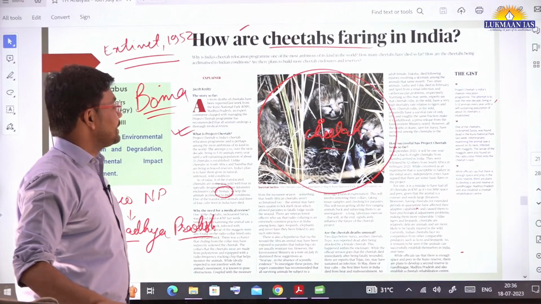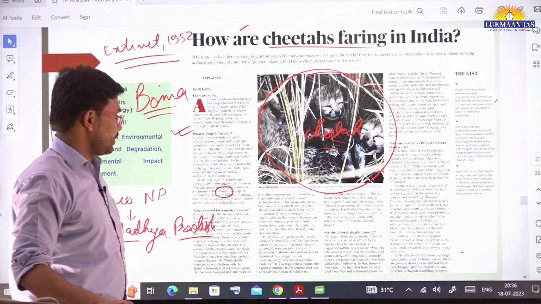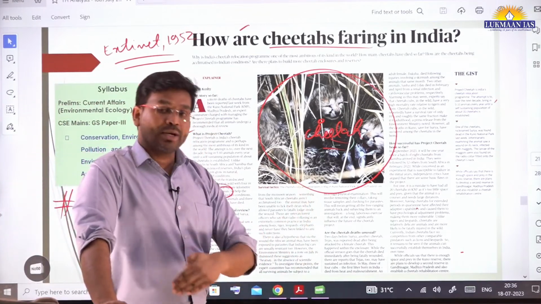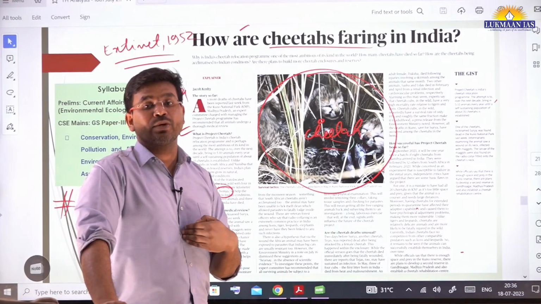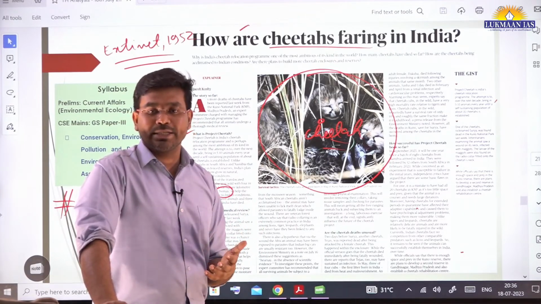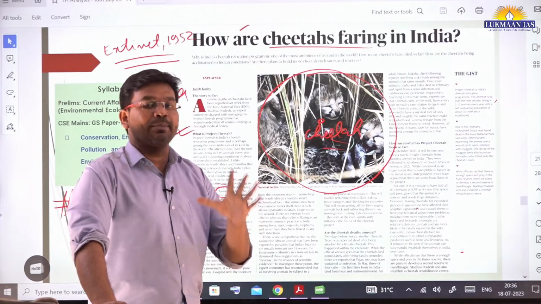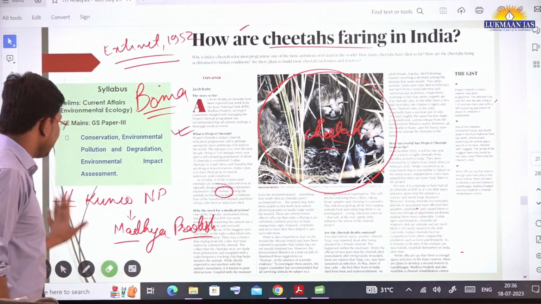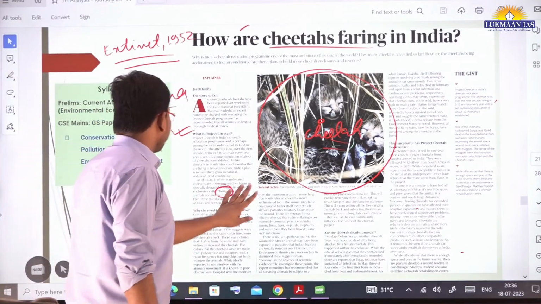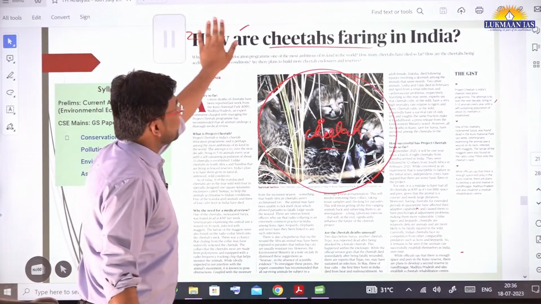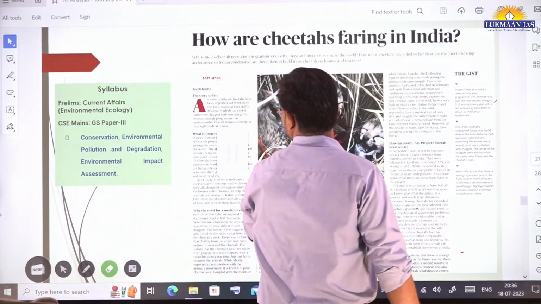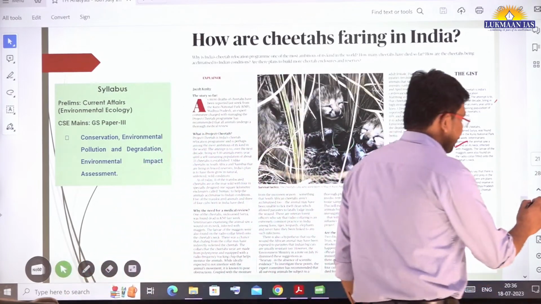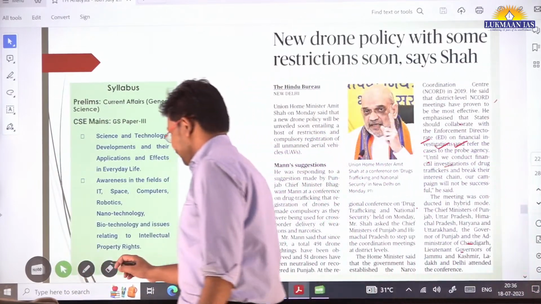How successful has Project Cheetah been so far? It says we have been successful in translocating these cheetahs, but we have not been successful in saving their lives. Many of these cheetahs have died, and that's why it needs a medical review. So these are the things mentioned in this article. You can read this article in your free time to understand about the cheetah reintroduction program and Project Cheetah. So with this, we will move to the next topic now quickly.